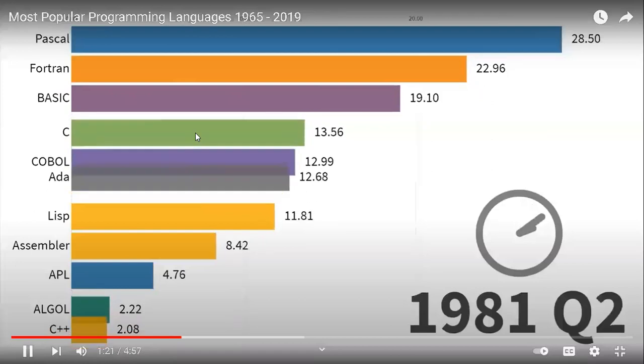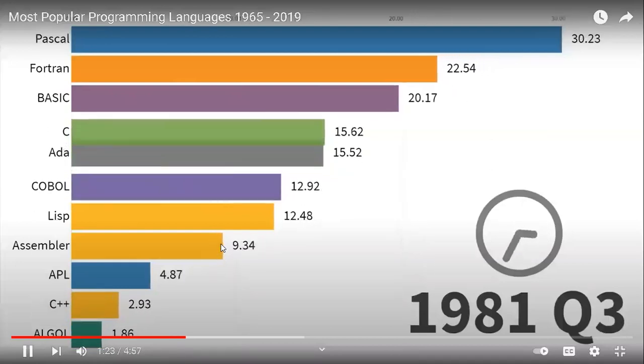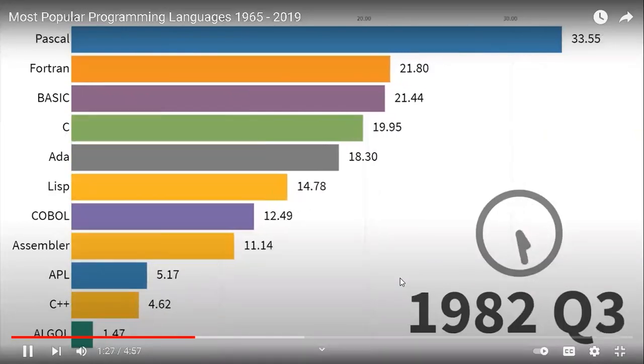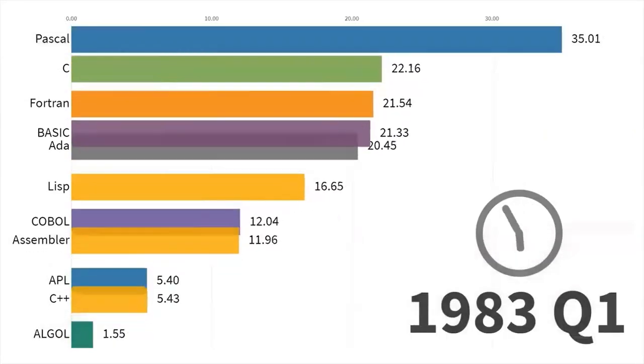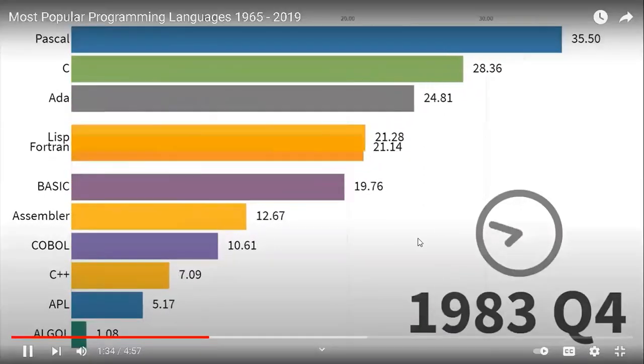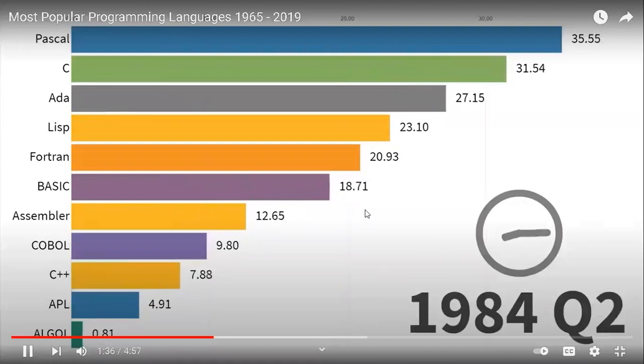Now C is growing. Look how C is growing. It is the time when Linux or Windows, which were designed in C, came.